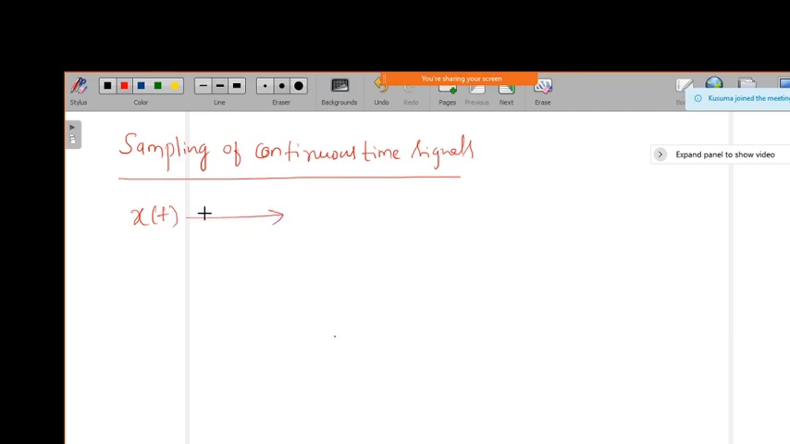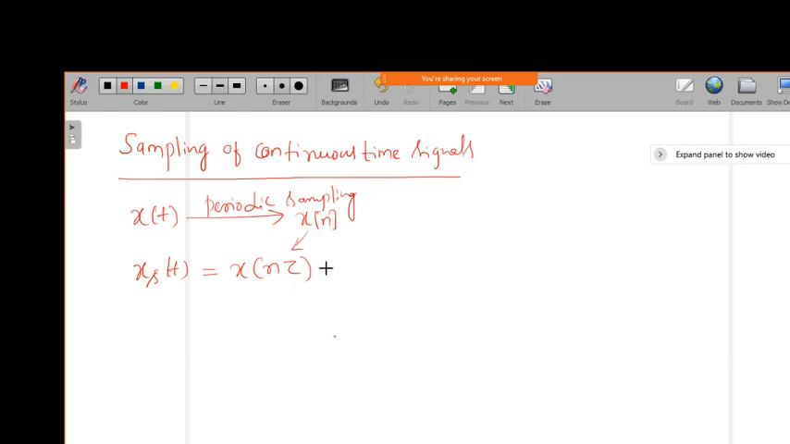So if I have the continuous time signal x of t, and I do periodic sampling, then I will get the discrete time signal, which is x of n. Now this sampled signal of your continuous time signal, we can represent as x of n tau. So this is the discrete time signal, where tau is nothing but the sampling interval, the sampling period.